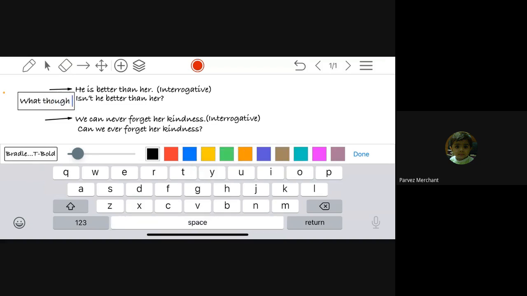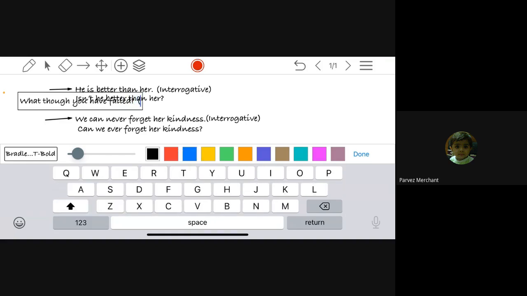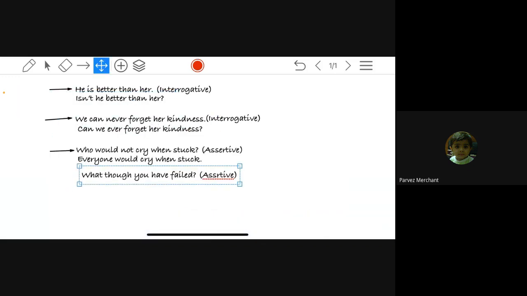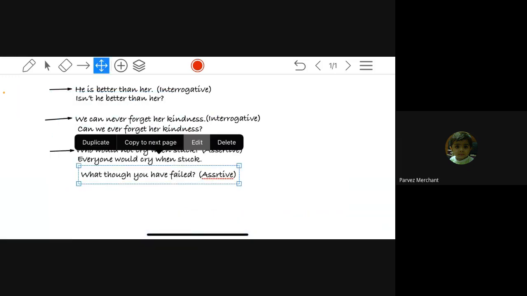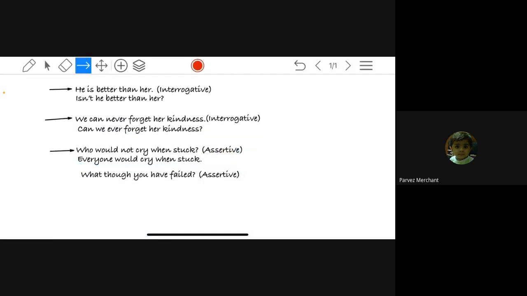What though you have failed? Change it to assertive.